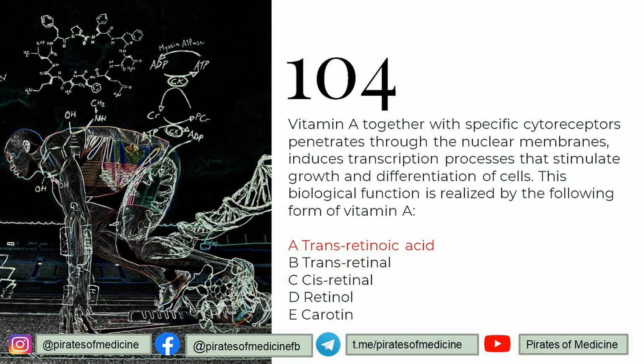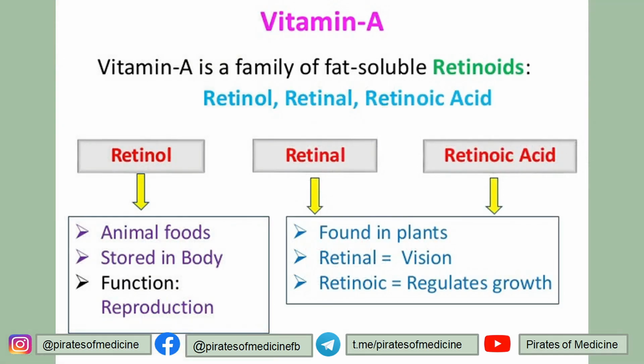So question 104 is that vitamin A together with specific cytoreceptors penetrates through the nuclear membrane and induces transcription that stimulates growth and differentiation of cells. The biological function is realized by the following form of vitamin. So vitamin A has 3 forms: retinol, retinal, and retinoic acid, correct? The carboxylic acid, the aldehyde, and the alcohol. So if you know the bioorganic chemistry of your 12th grade.